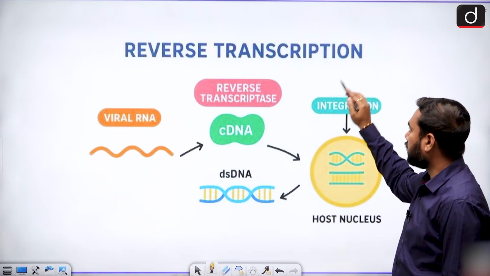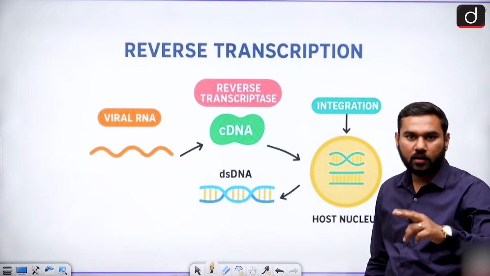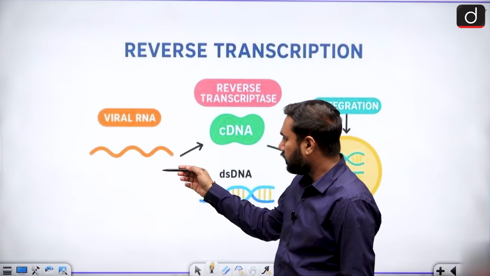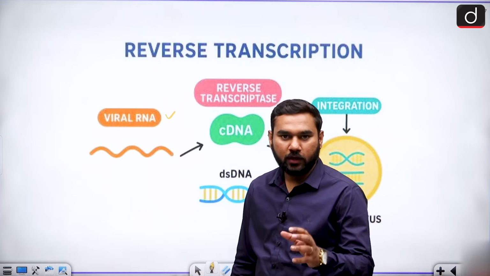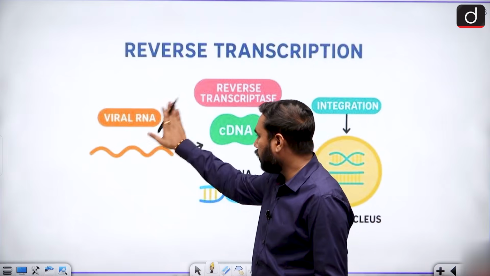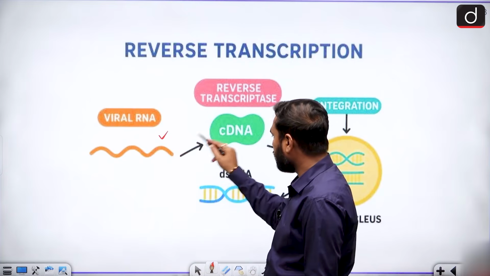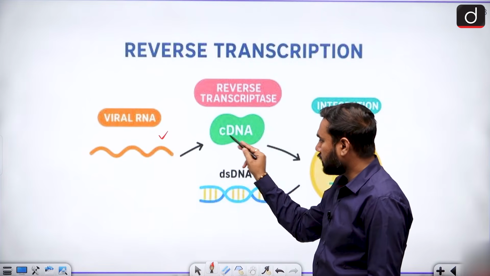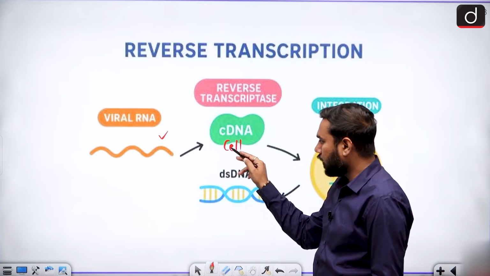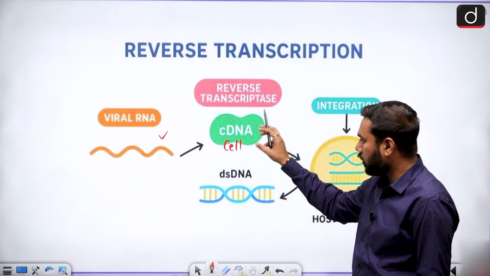So you know that transcription means the formation of RNA from DNA, but if you reverse it, there is RNA making DNA. So you can see this is the viral RNA. When a virus enters your body and it has RNA, now you can see this viral RNA can reach your cell DNA. There is a cDNA word. cDNA means this is cell DNA, and cell DNA has this viral RNA which can overcome the structure of your body function.